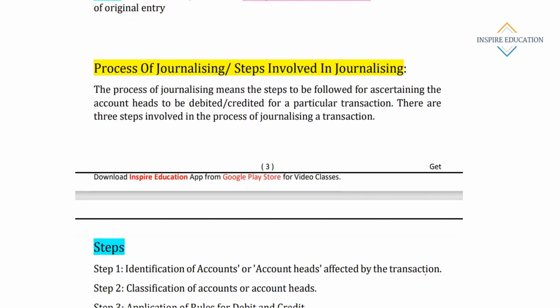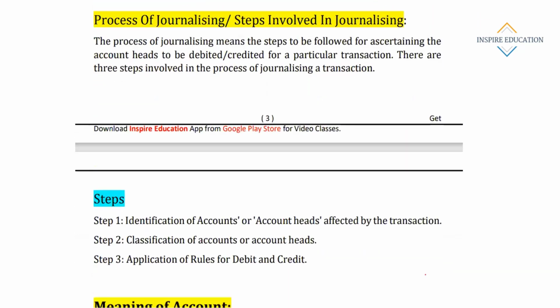And the process of journalizing. The process of journalizing means the steps to be followed for ascertaining the account heads to be debited or credited for a particular transaction.